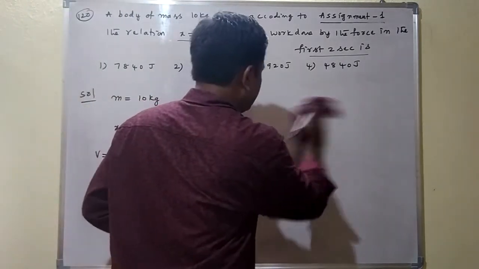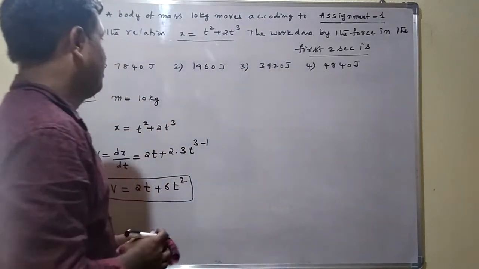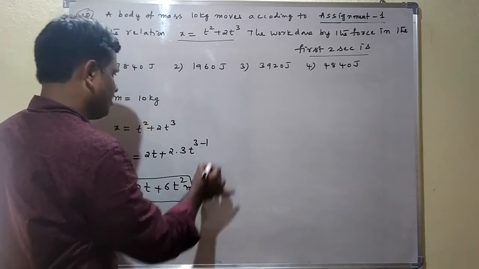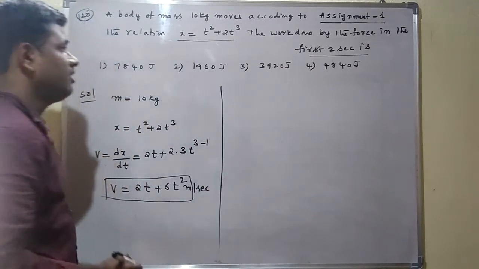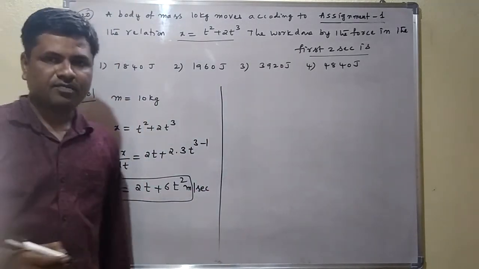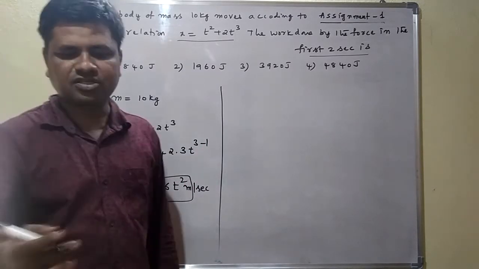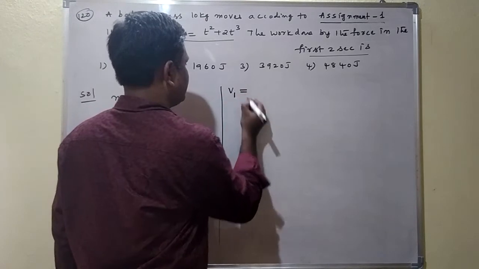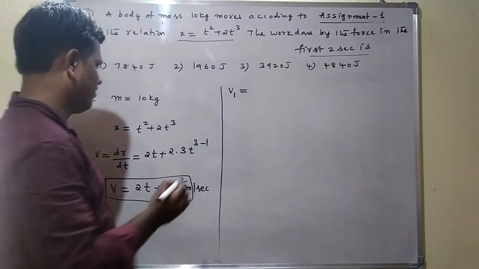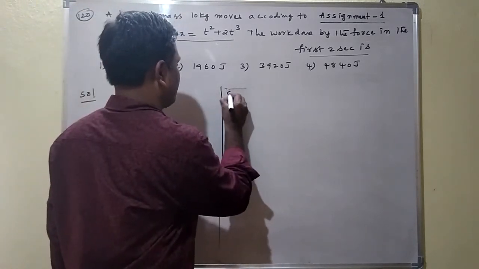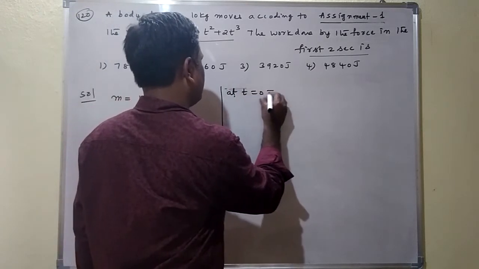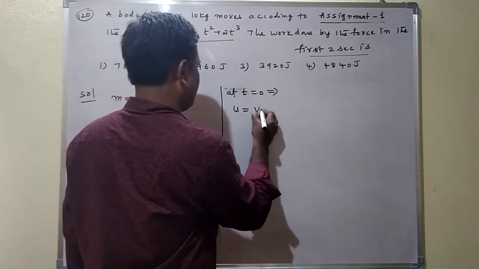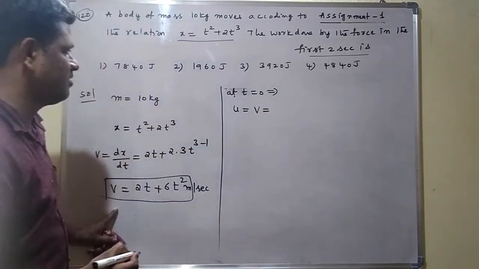We know this is the expression for velocity. The velocity at t equal to 0 is called the initial velocity. We find the initial velocity v1, which is at t equal to 0. That velocity we can take as u. In this equation we substitute.